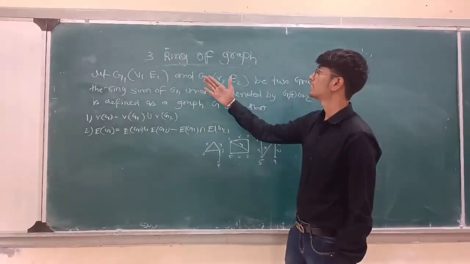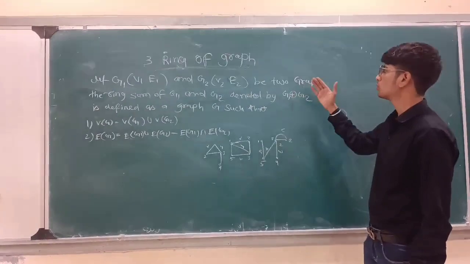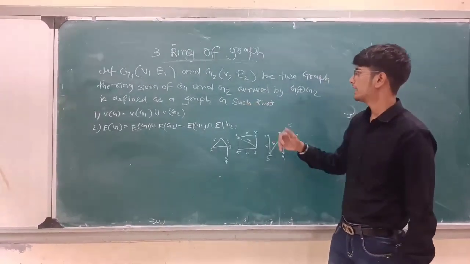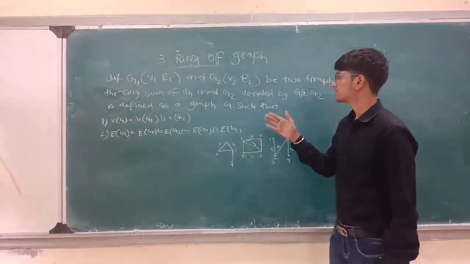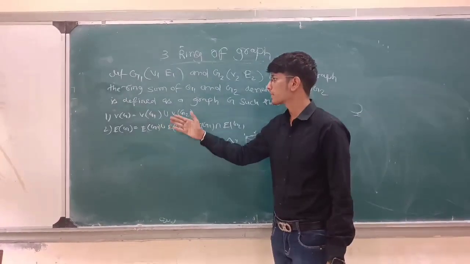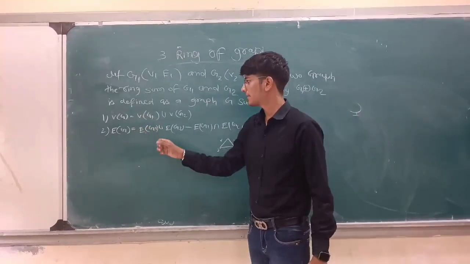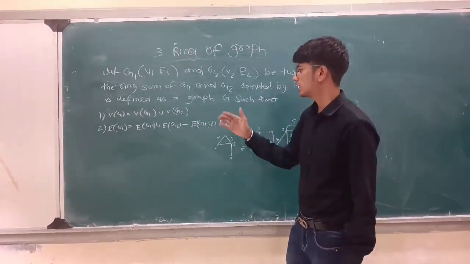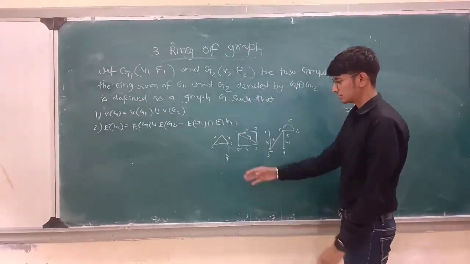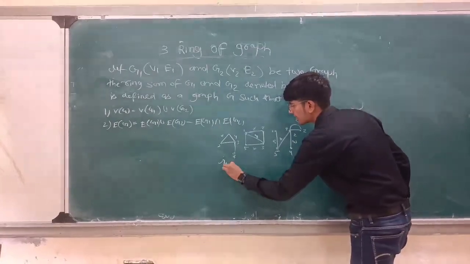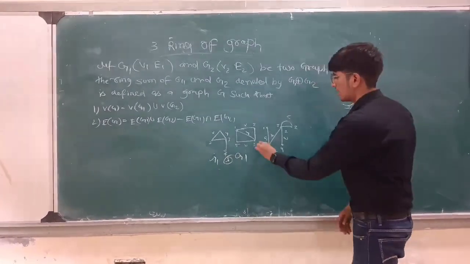So the third one is ring sum of graph, like G1 with V1, E1 and G2 with V2, E2. The ring sum of two graphs G1 and G2, denoted G1 ring G2, is a graph G such that V(G) is V(G1) union V(G2). Second, E(G1) union E(G2) minus E(G1) intersection E(G2). So we can see that in the drawn G1 and G2, G1 ring G2 is the answer.